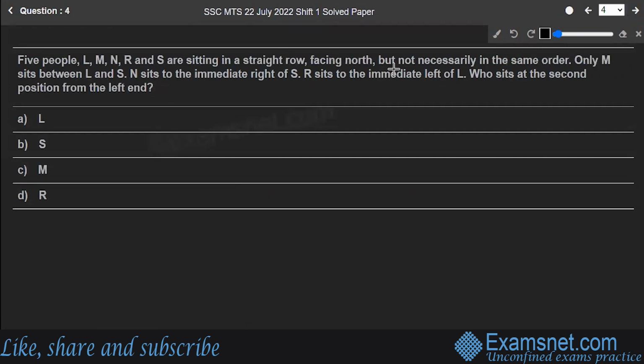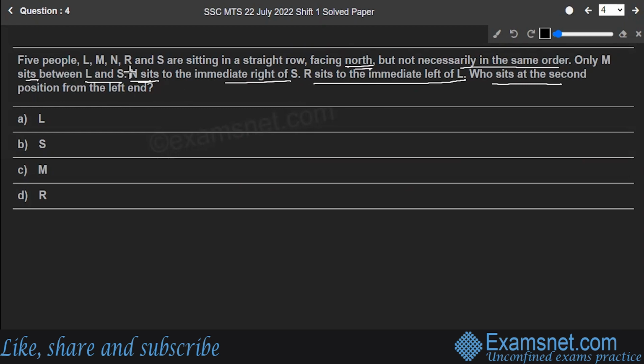5 people L, M, N, R, S are sitting in a straight row facing north, but not necessarily in the same order. Only M sits between L and S. N sits to the immediate right of S. R sits to the immediate left of L. Who sits at the second position from the left end?